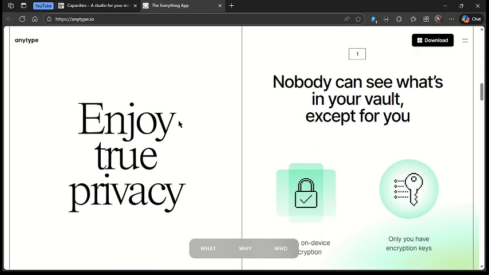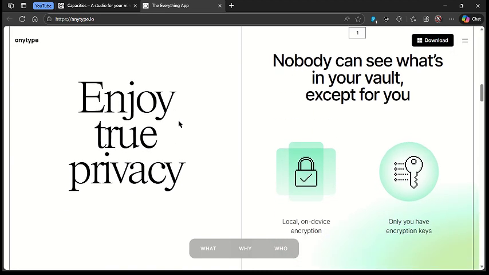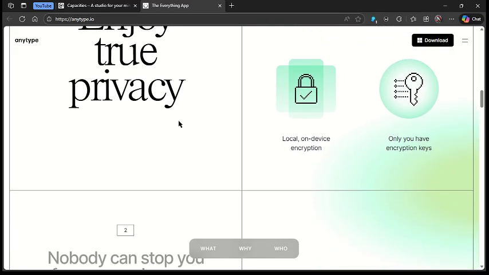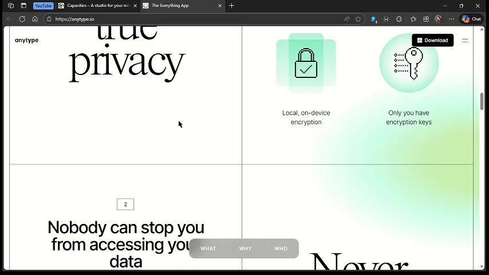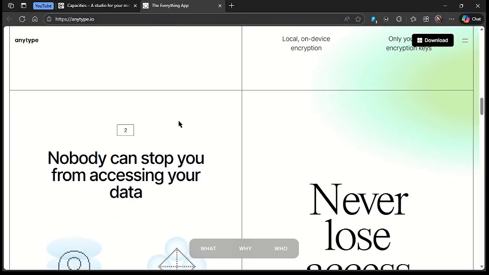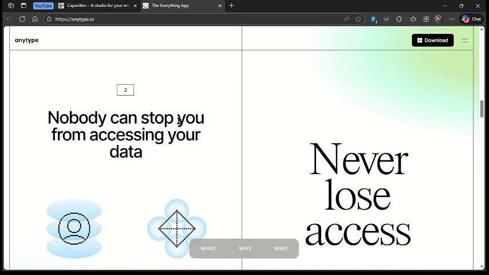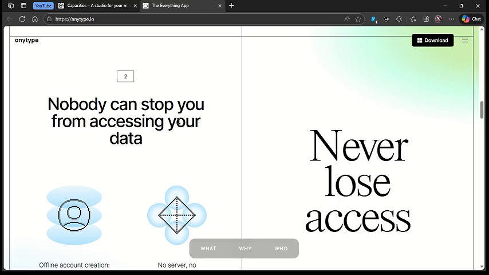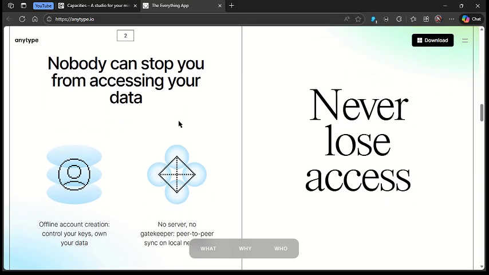So in my opinion, choose Capacity for a lightweight and visually clean space to brainstorm and build ideas with smart linking, or go with Anytype if you care deeply about privacy, local control, and want powerful graph-based knowledge tools.